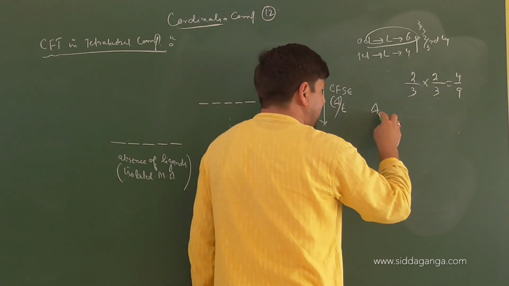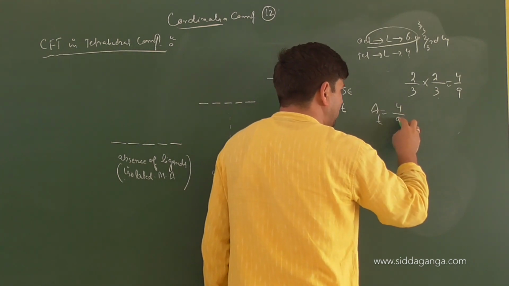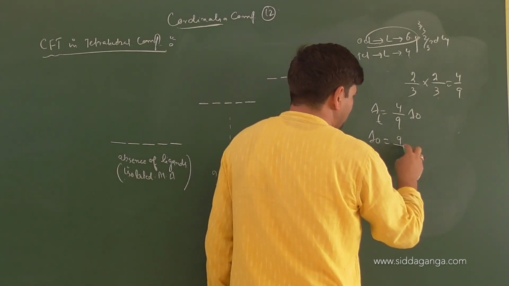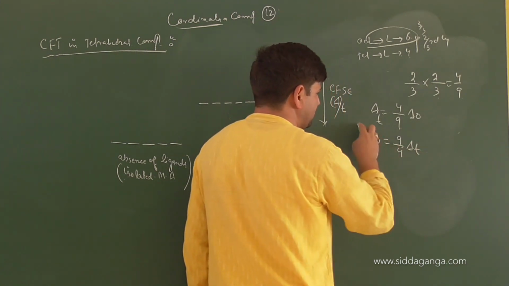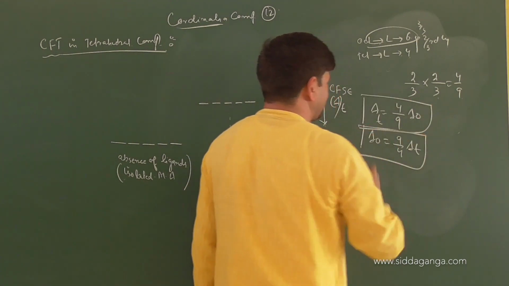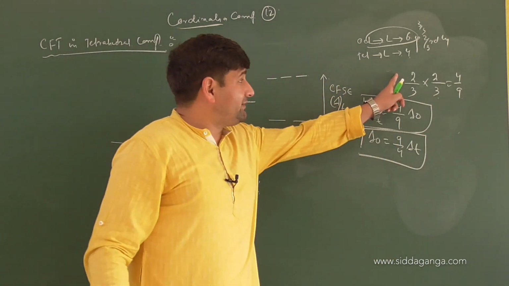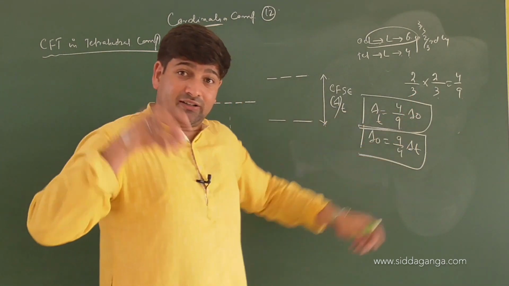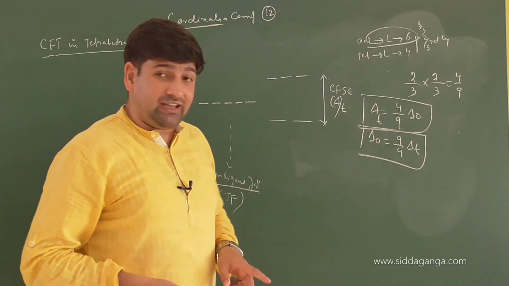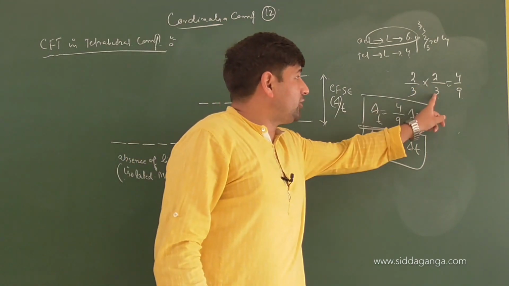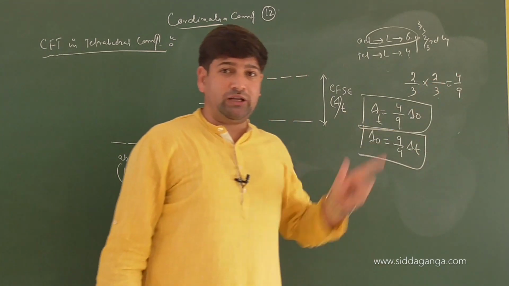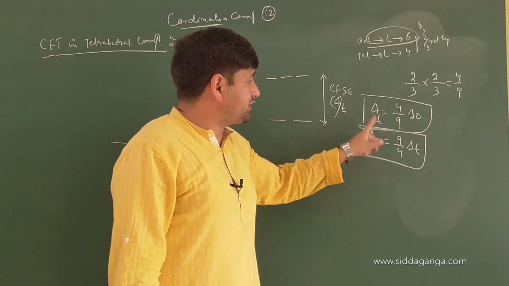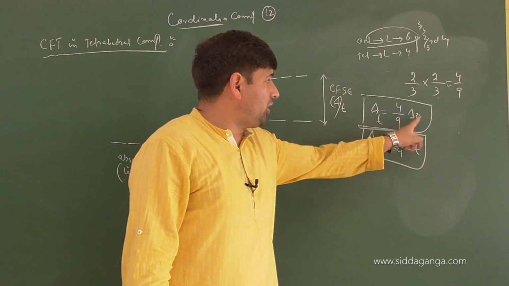That means tetrahedral splitting is 4/9 of octahedral splitting. Logically, octahedral splitting will be 9/4 of tetrahedral splitting. 9/4 of tetrahedral splitting. Did you understand or not? Because the number of ligands has reduced to 2/3, and with the reduction in ligands, there is a reduction in crystal field splitting energy by a factor of 2/3. So the total change will be 4/9. So the crystal field splitting energy in the tetrahedral field will be 4/9 of that in the octahedral field.